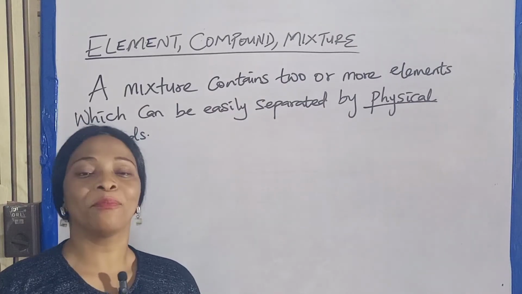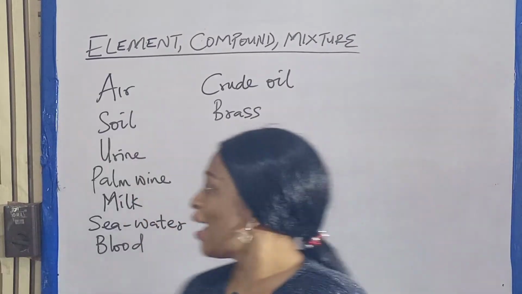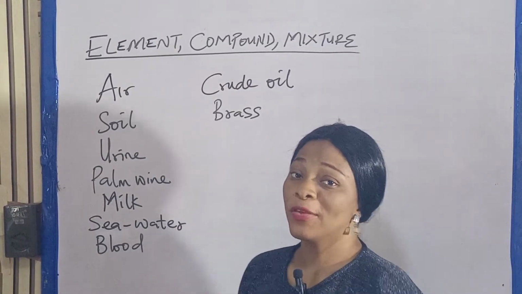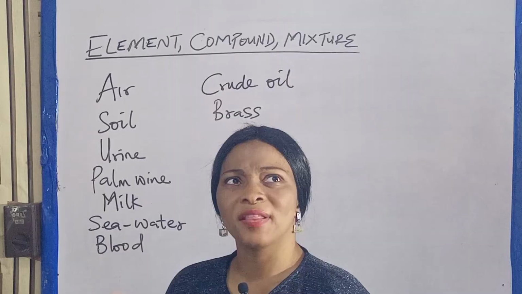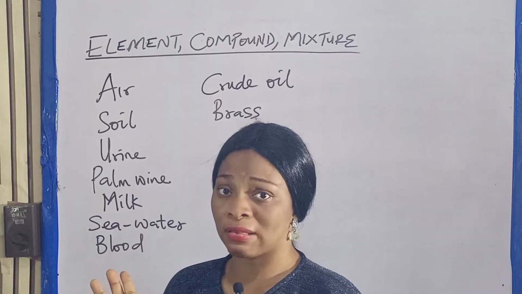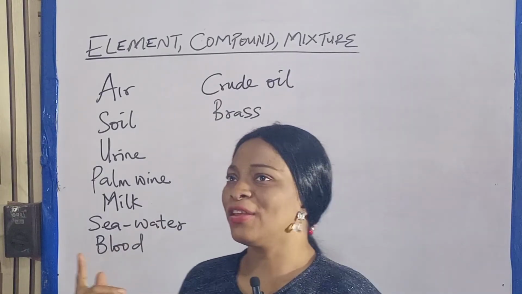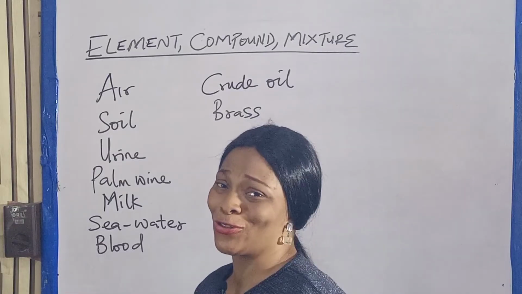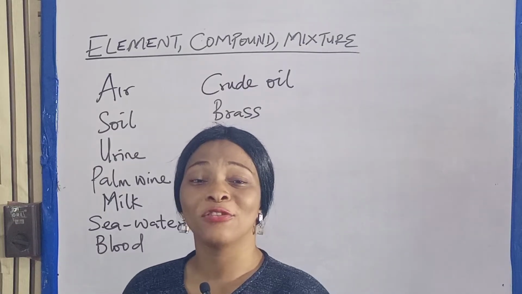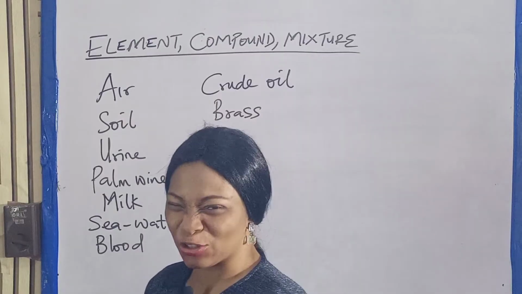So let's look at examples of mixtures. We have air. Remember, a mixture can be separated. So you ask yourself, can I separate this into its components? Yes. So air. Now the question in your mind is, how can it be separated? Now let me gist you. Air can be separated using fractional distillation.